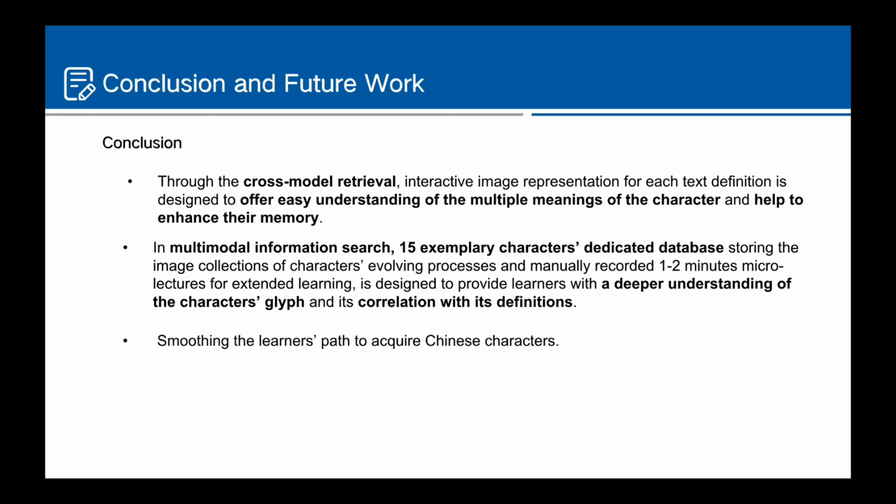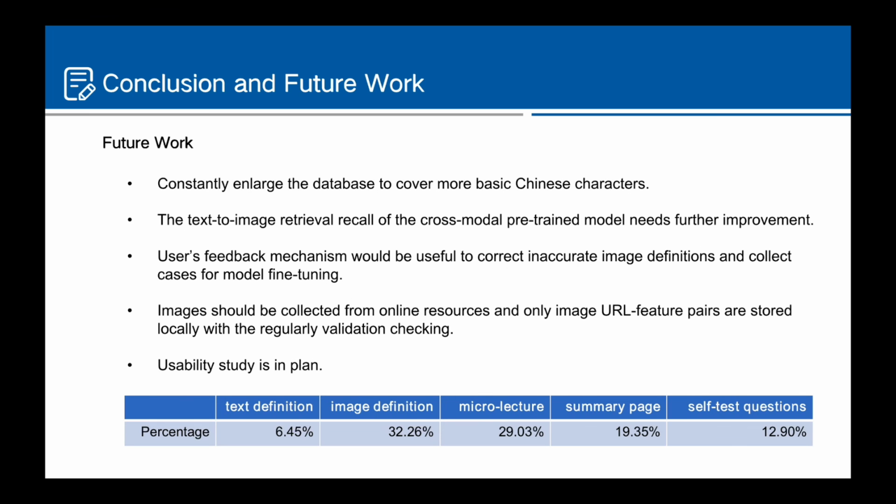Secondly, in multimodal information search, a dedicated database of 15 characters is designed to provide learners with a deeper understanding of the character's glyph and its correlation with its definitions. The database contains the image collection of characters' historical evolving process and manually recorded 1 to 2 minute macro lectures for extended learning. That's how our intelligent system is designed to smooth the learner's path to acquire Chinese characters.